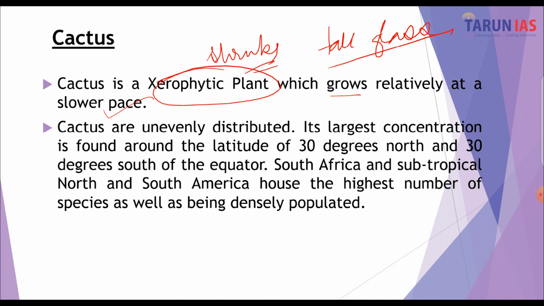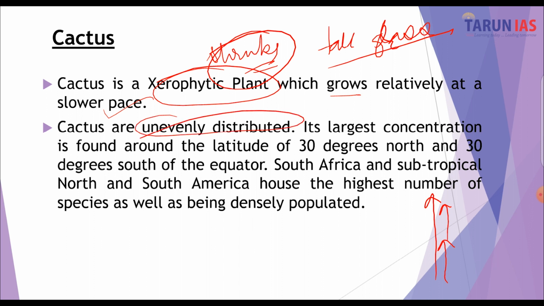So tall grass or shrubs are found. However, there would be no tall trees because the water required to support the height of the plant would be too large, and because of the deficiency of water in the desert area, these cactus do not grow very large, and their growth is at a slower pace.